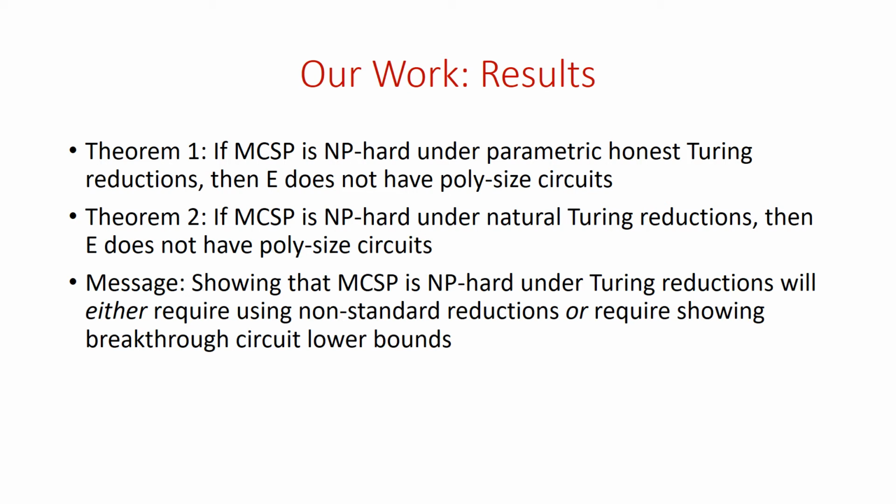So the message somehow is that either we need to use non-standard reductions, new techniques, new ideas to show the hardness of MCSP under Turing reductions, namely Turing reductions that are not parametric honest or natural, or we will be showing breakthrough circuit lower bounds by showing an NP-hardness result.